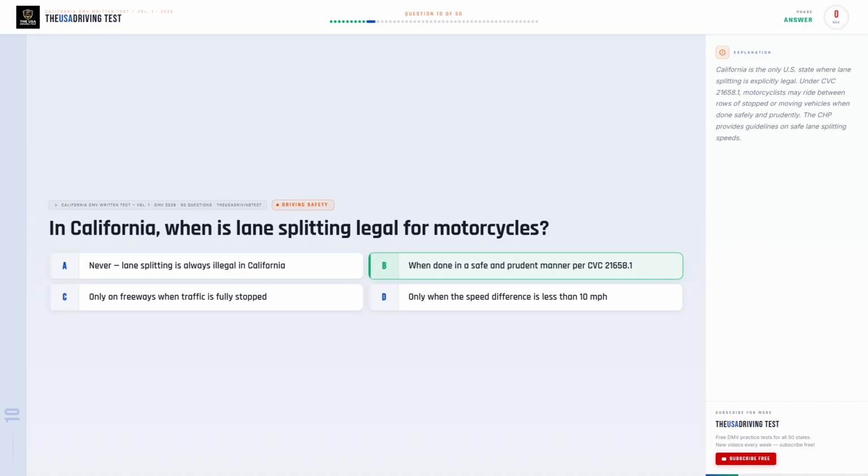The correct answer is B. When done in a safe and prudent manner per CVC 21658.1. California is the only state where lane splitting is explicitly legal under CVC 21658.1. Motorcyclists may ride between rows of stopped or moving vehicles when done safely and prudently. The CHP provides guidelines on safe lane splitting speeds.